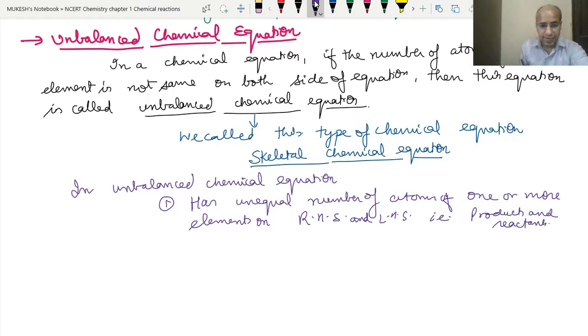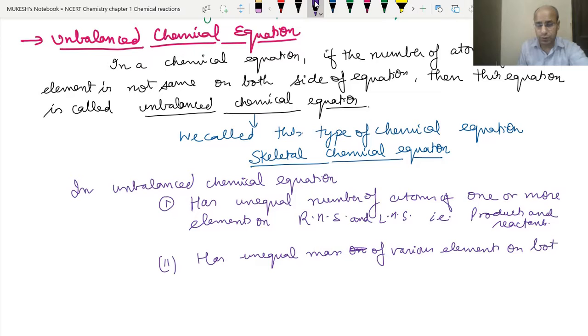Now the second point: if the atoms are unequal on both sides, the mass will also not be equal on both sides. So it has unequal mass of various elements on both sides of the equation.